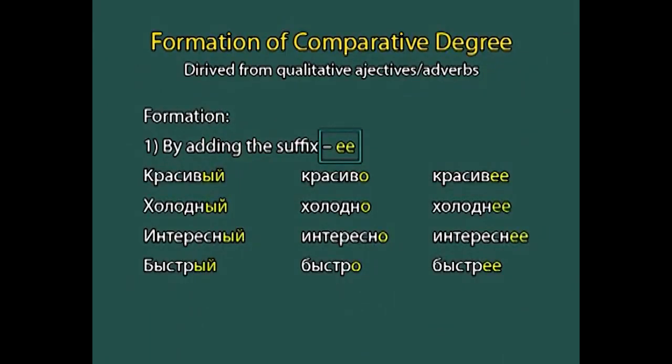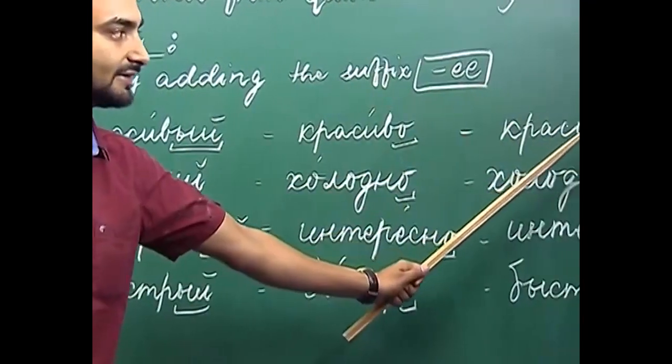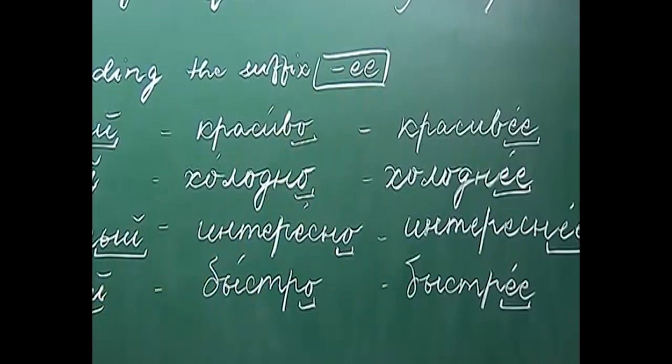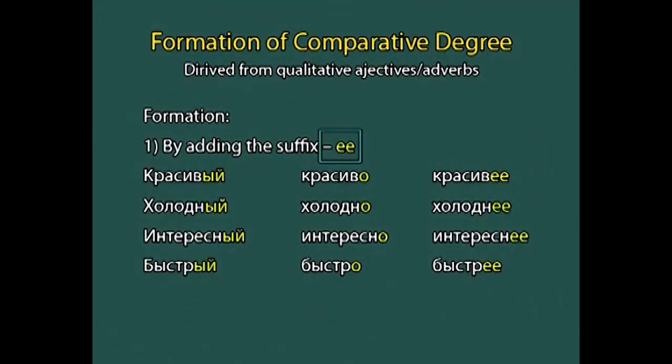So, what have we done? We have removed the ending and added the suffix ее to the stem. So, this is how we derive a comparative degree of an adjective or adverb. So, красивый adjective, красиво adverb, and красивее. Красивее is the comparative degree.